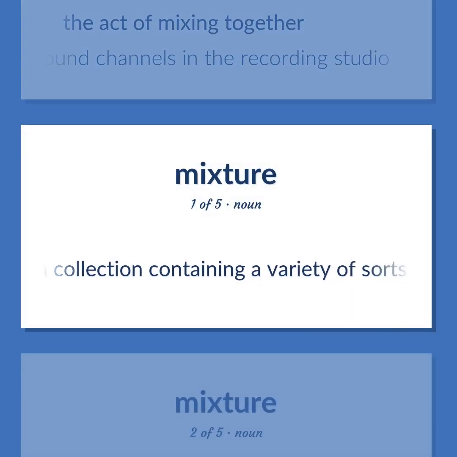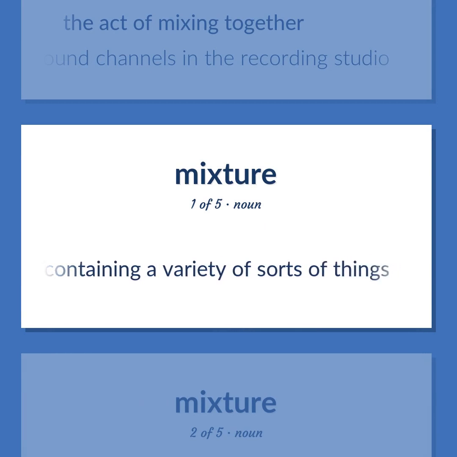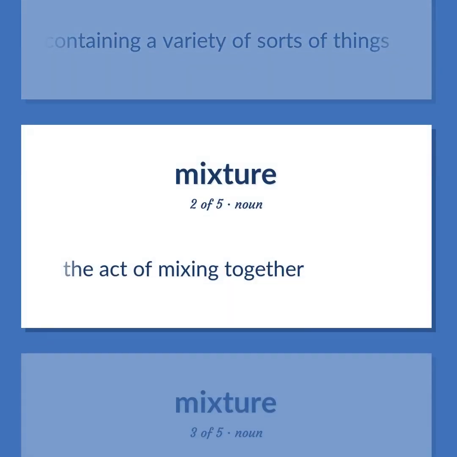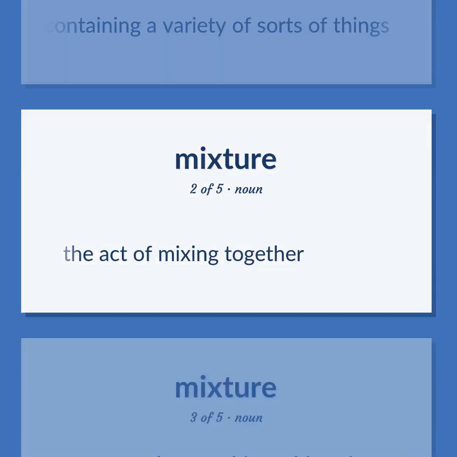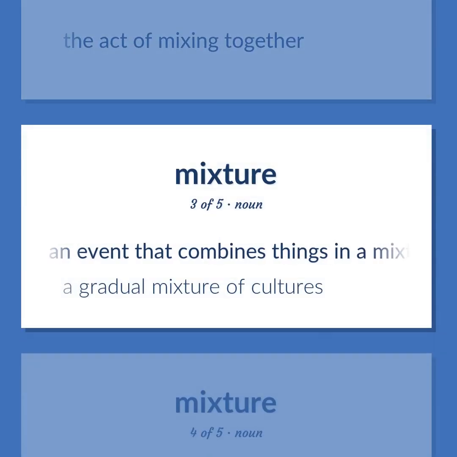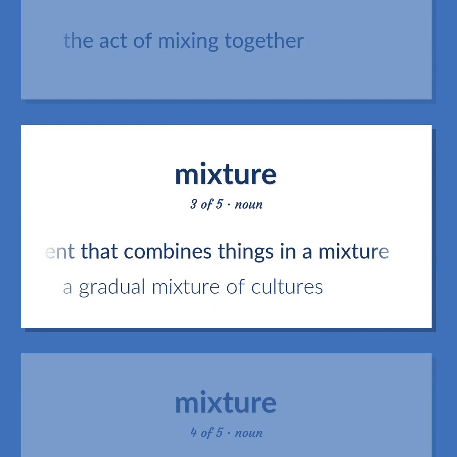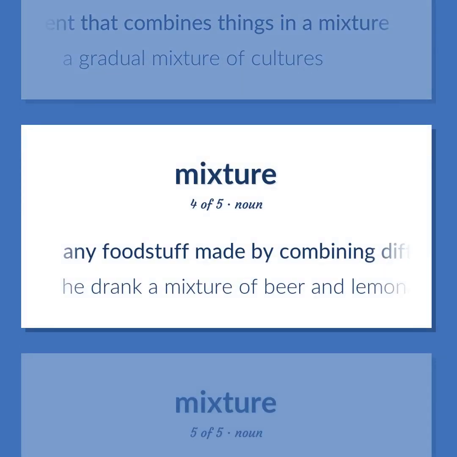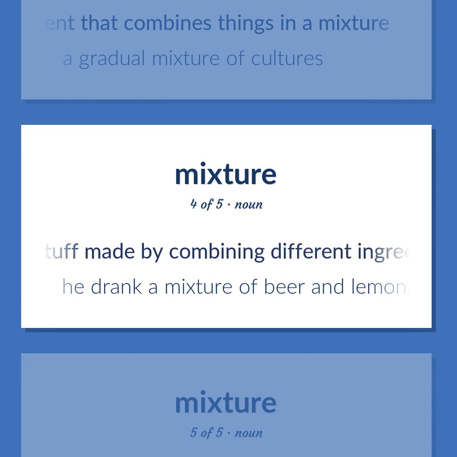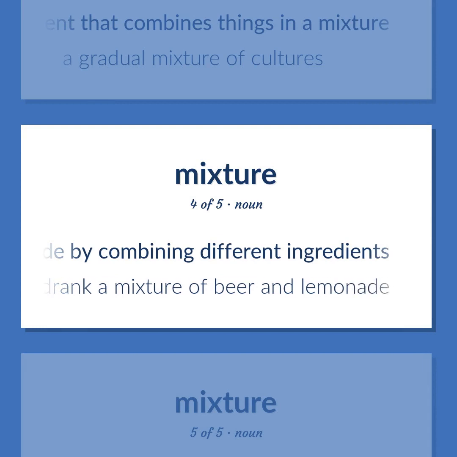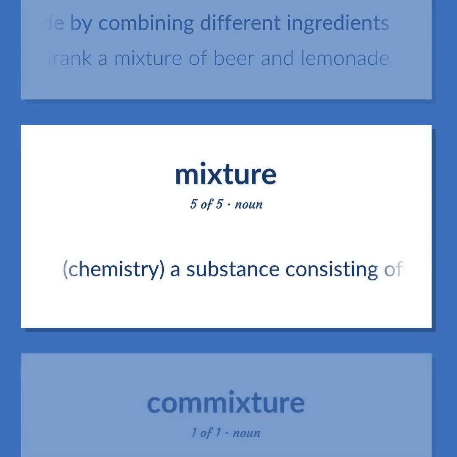A collection containing a variety of sorts of things. The act of mixing together. An event that combines things in a mixture. A gradual mixture of cultures. Any foodstuff made by combining different ingredients. He drank a mixture of beer and lemonade. Chemistry. A substance consisting of two or more substances mixed together, not in fixed proportions and not with chemical bonding.